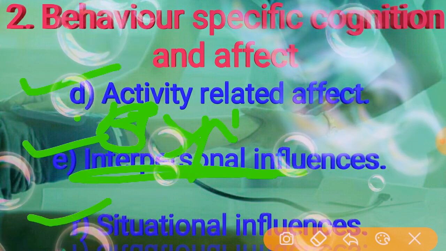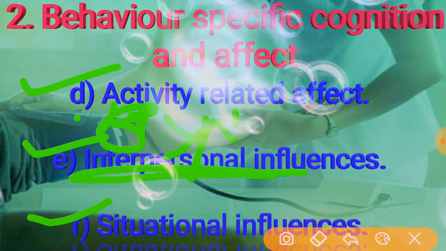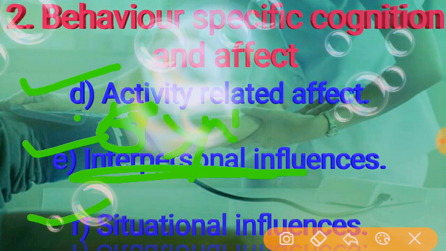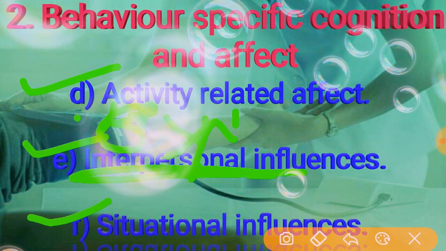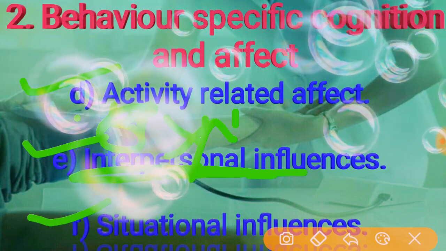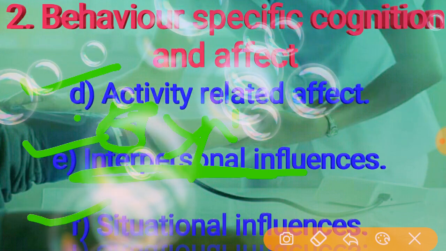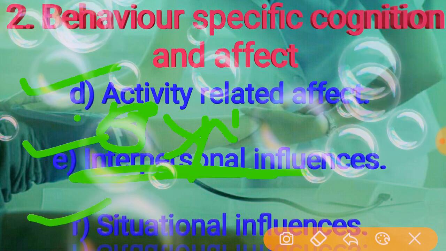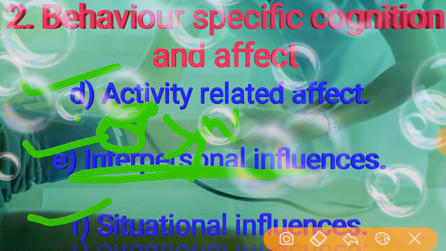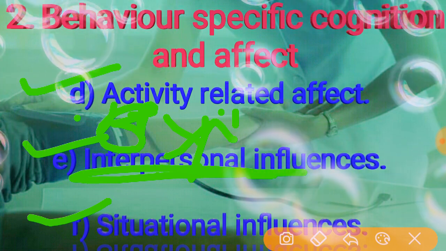For example, a company regulation that demands safety equipment be worn or that establishes a no-smoking environment. According to that situation, the participants should maintain a no-smoking environment. Got it? These are the categories of the second type, behavior-specific cognition and effect.